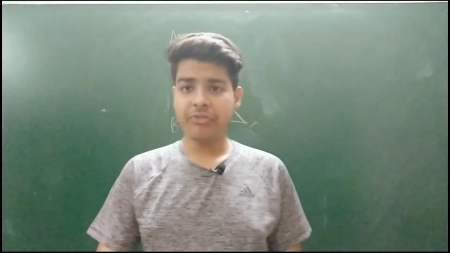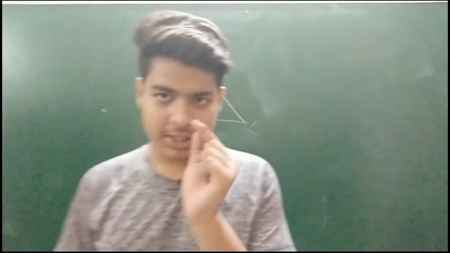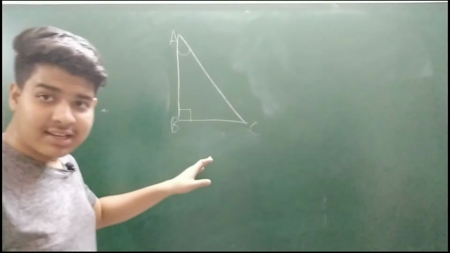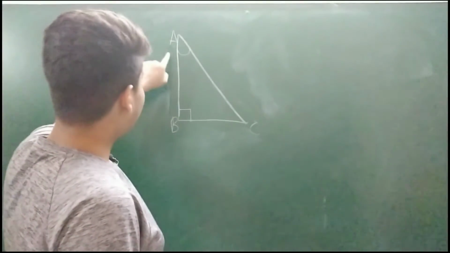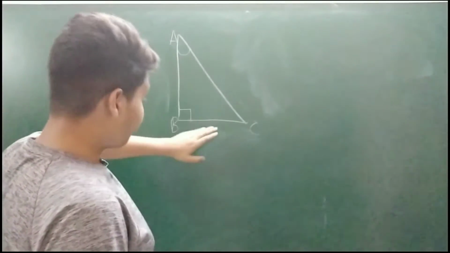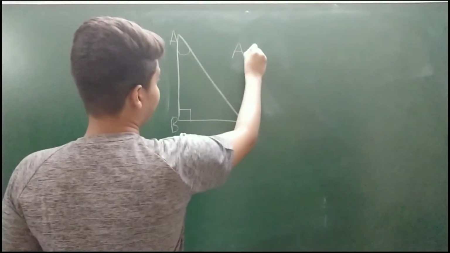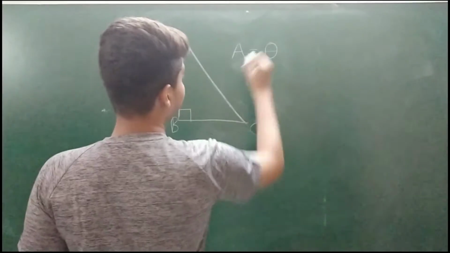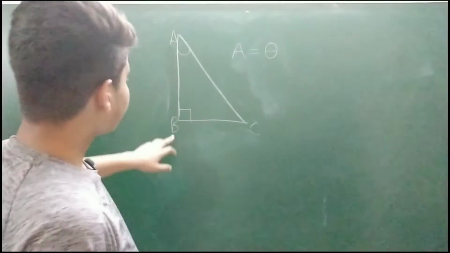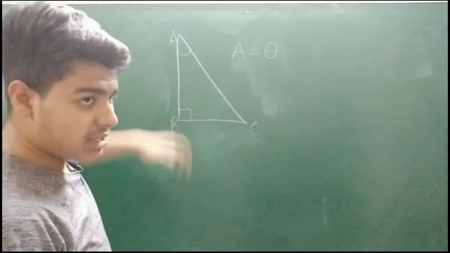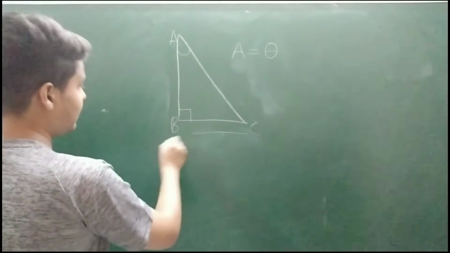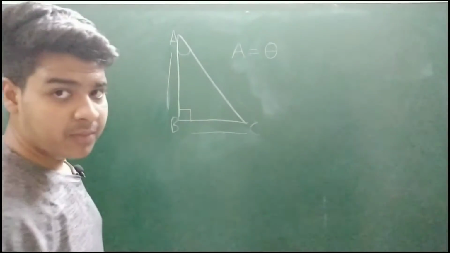Now before moving on further, I'll give you a small tip. As we have discussed, tan is equal to perpendicular upon base. A we have taken as theta, in which our perpendicular is BC, base is AB.